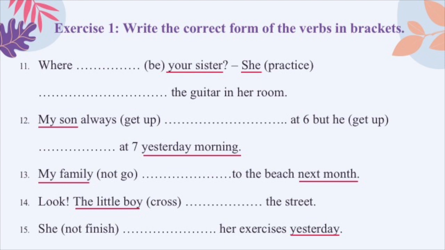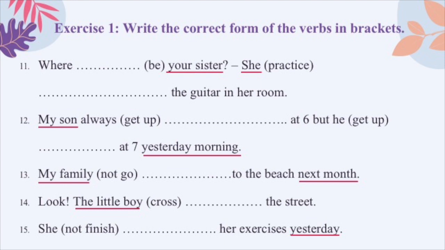Đây là một cái cuộc nói chuyện giữa hai người về một cái người thứ ba là người chị hoặc là em gái. Vậy thì cái việc mà người chị hay là em gái này đang ở đâu hay là đang làm gì đó, nó diễn ra cùng thời gian khi mà hai người này đang nói chuyện với nhau. At the moment of speaking. So, when we want to talk about an activity that is happening at the moment of speaking, we will use present continuous. But for the first verb, be, we do not use be in present continuous normally. So we have to use present simple instead.